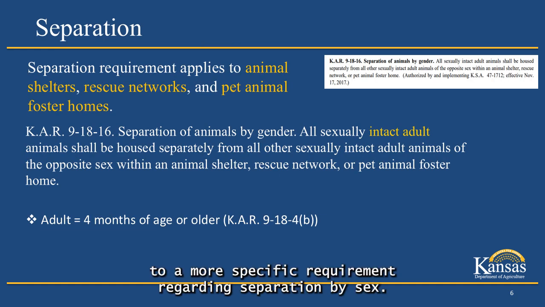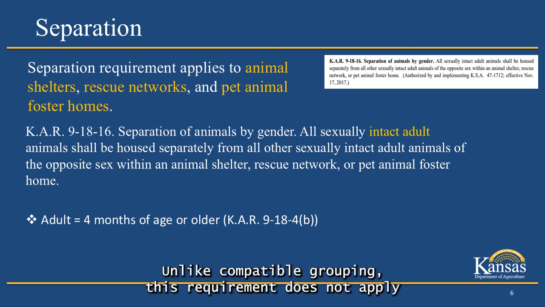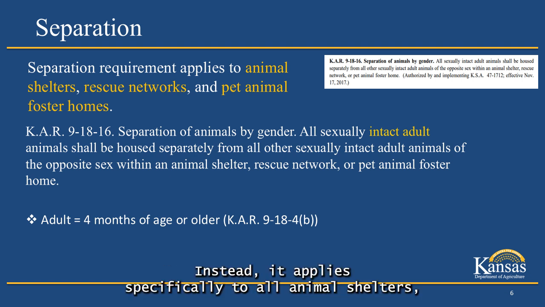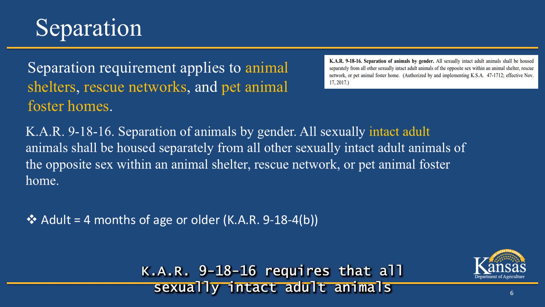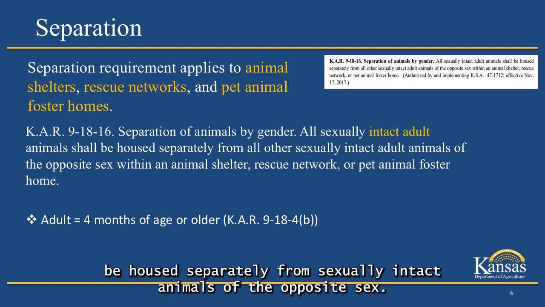Now we are going to turn to a more specific requirement regarding separation by sex. Unlike compatible grouping, this requirement does not apply to all licensees. Instead, it applies specifically to all animal shelters, rescue networks, and pet animal foster homes. KAR 9-1816 requires that all sexually intact adult animals be housed separately from sexually intact animals of the opposite sex.